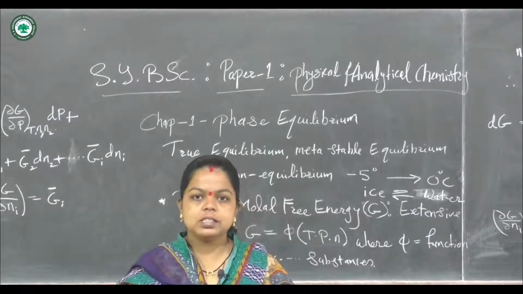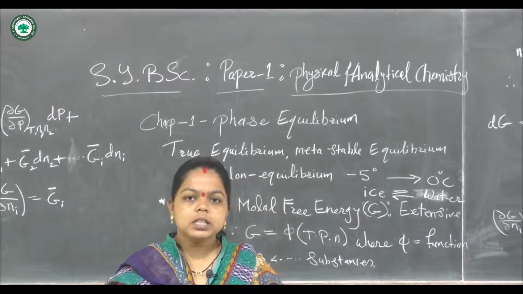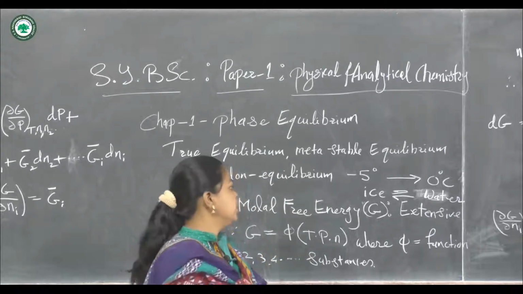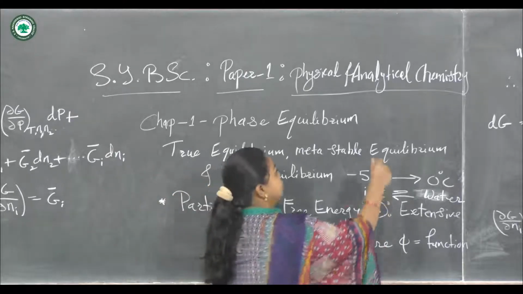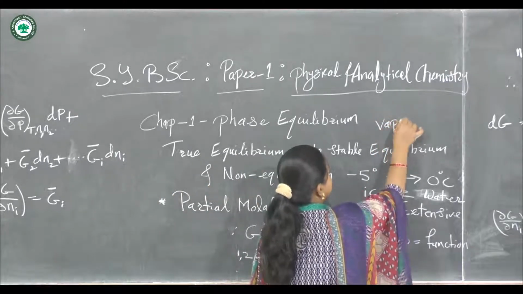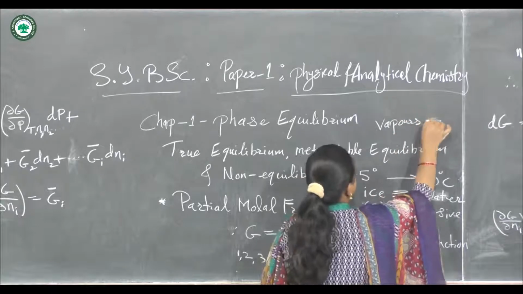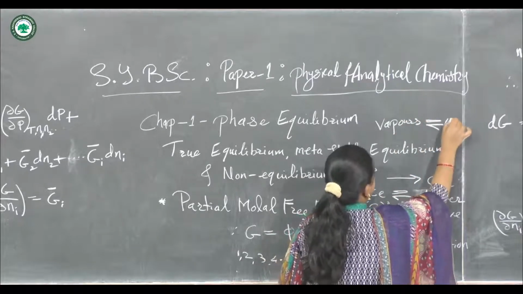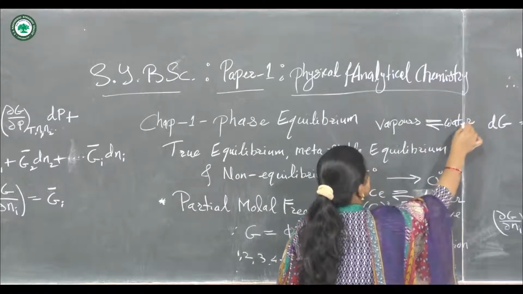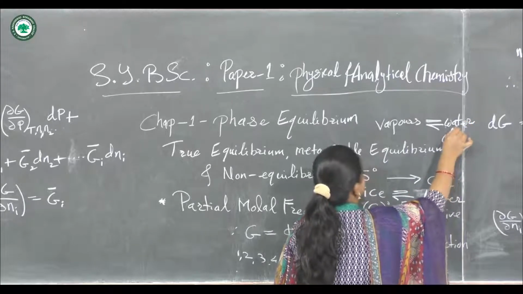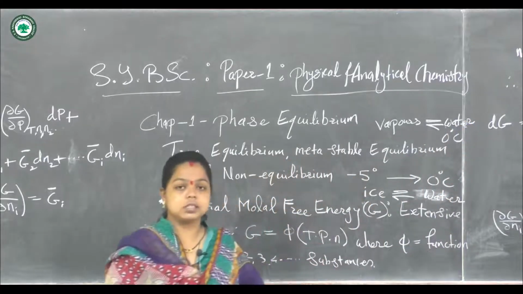And at 0 degrees Celsius, equilibrium is established between the water vapors and the liquid water. So this occurs at nearly 0 degrees Celsius.